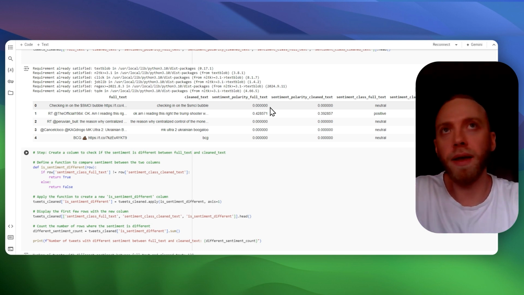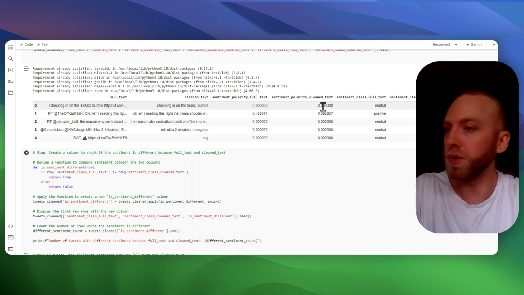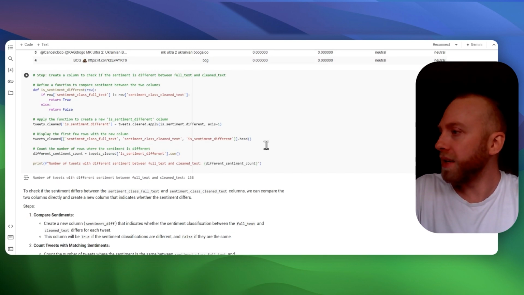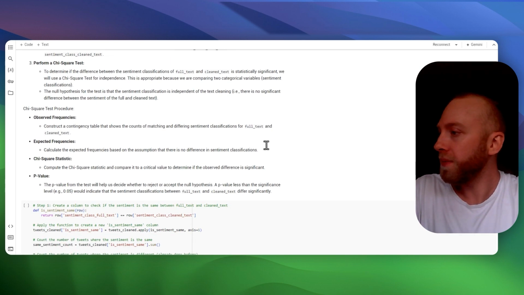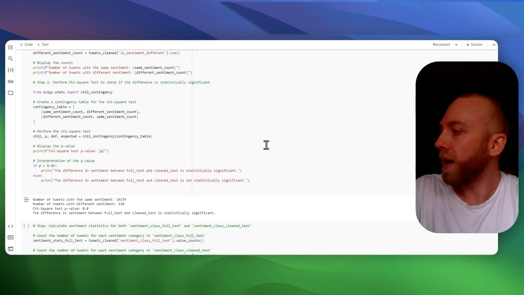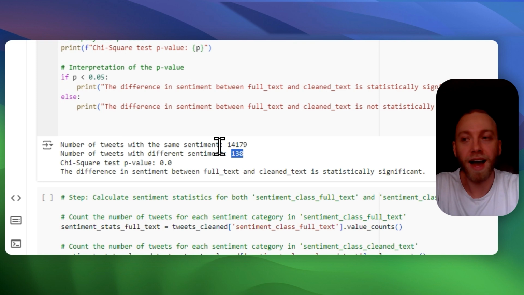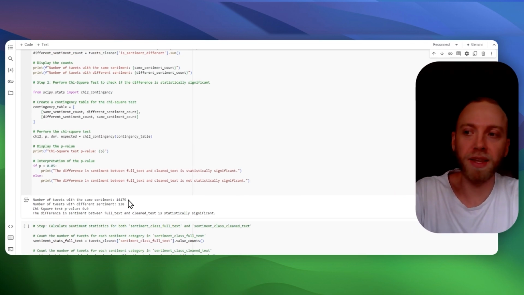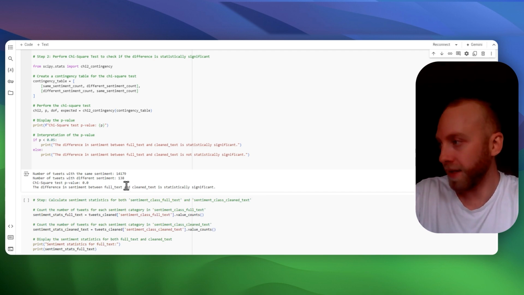We wanted to determine if there was a statistical difference between the sentiment analysis of those two text fields. We did determine that there was a statistical significance between the two. However, there were only 138 tweets out of these 14,000 that were different in terms of sentiment analysis. But that number was high enough that it was statistically significant.